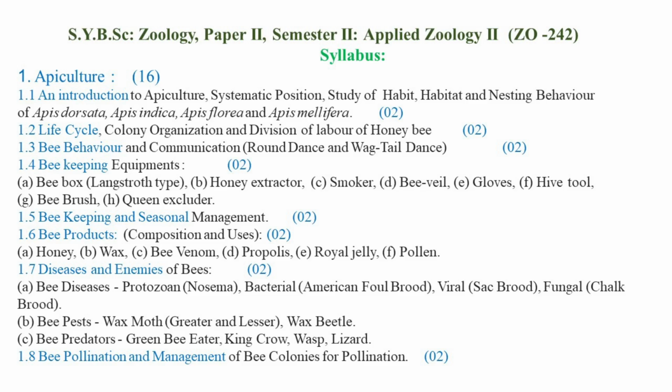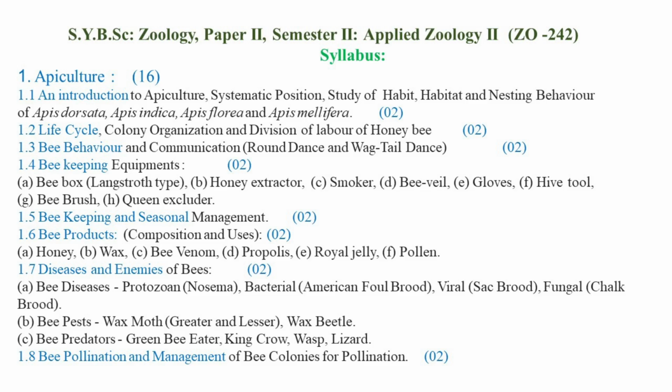So in the last point, we can study the cross pollination service provided by the honeybees to the variety of crops which are cultivated in agriculture. So the study of bee pollination and management of the bee colonies for the pollination, where we can use the artificial hives or the honeybee colonies that can be kept directly in the agricultural